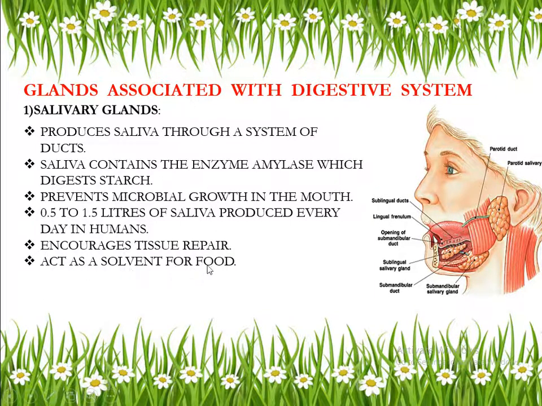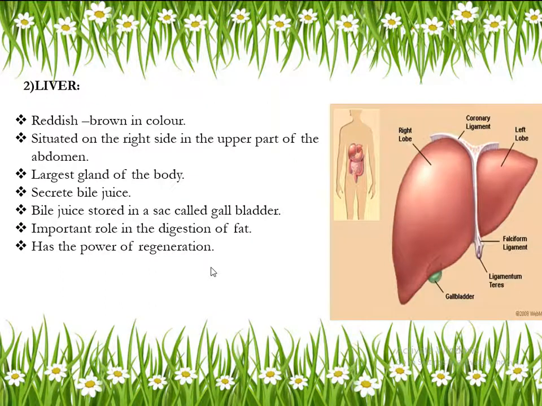Solvent for what? Food. So remember, this is all about salivary glands: they produce saliva which contains an enzyme that digests starch, they produce nearly 0.5 to 1.5 liters of saliva in a day, and saliva acts as a solvent for food. Understood? Anybody having doubt in salivary glands? Shall we move to the next gland? Which is the next gland?